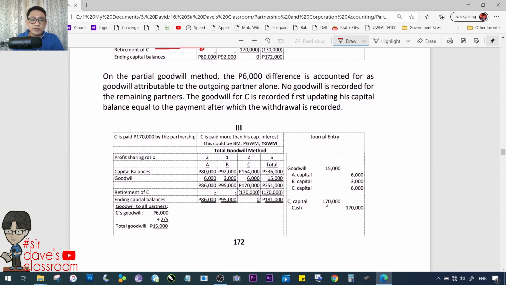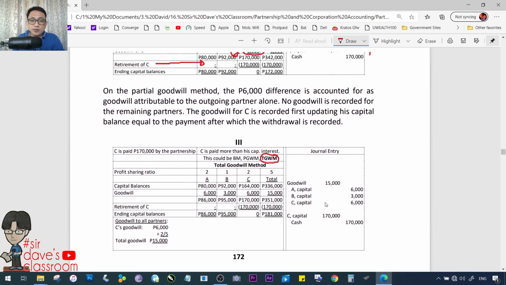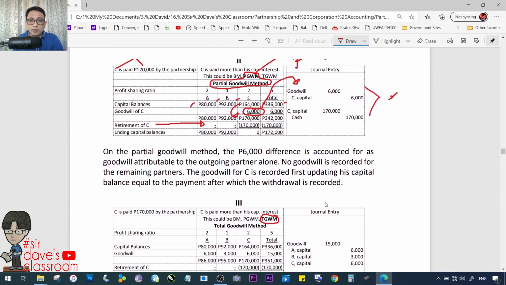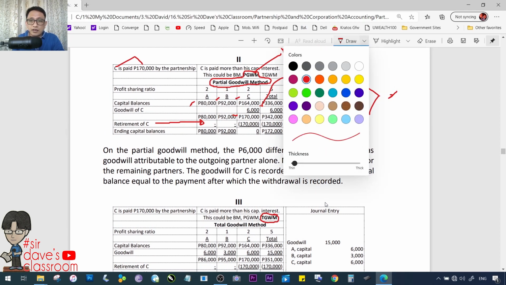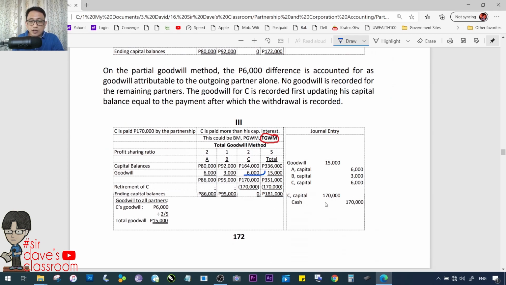And finally, the third possibility. Tulad kanina, goodwill din. However, this time, total goodwill. That means to say, kung 6,000 ang kay C, dito kasi kanina wala tayong ni-recognize. So kung mapapansin mo, meron kay C 6,000, however for the others, wala naman. Okay? So, wala dito siya lang. However dito, 6,000, 6,000 and 3,000.